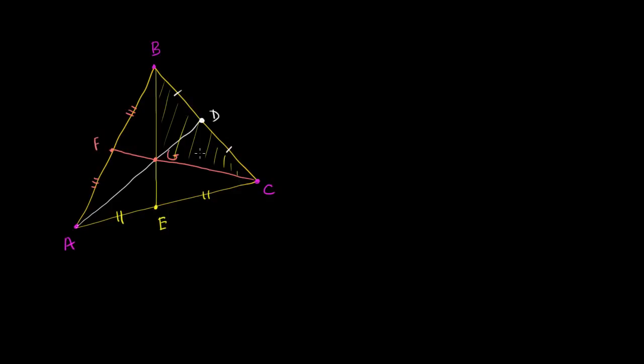And to show that those 2 have the same area, we're just going to invoke a very simple principle. So imagine rotating just those 2 triangles over. It would look something like this. Let me try my best to draw it, where this would be point G. I'll even try to color code it the same. That is point G. That is that side right over there. This is point C. This is point B. And then this right over here would be the second part of that median. That over there would be point D.